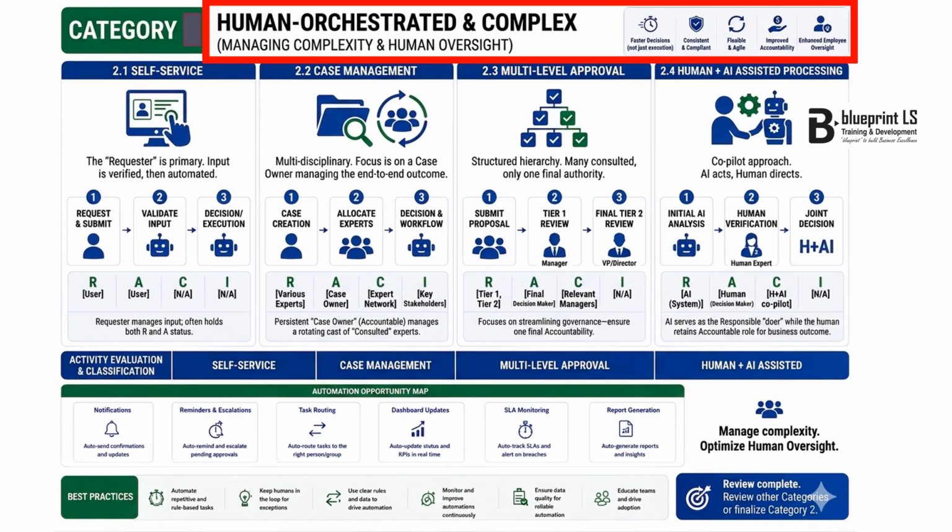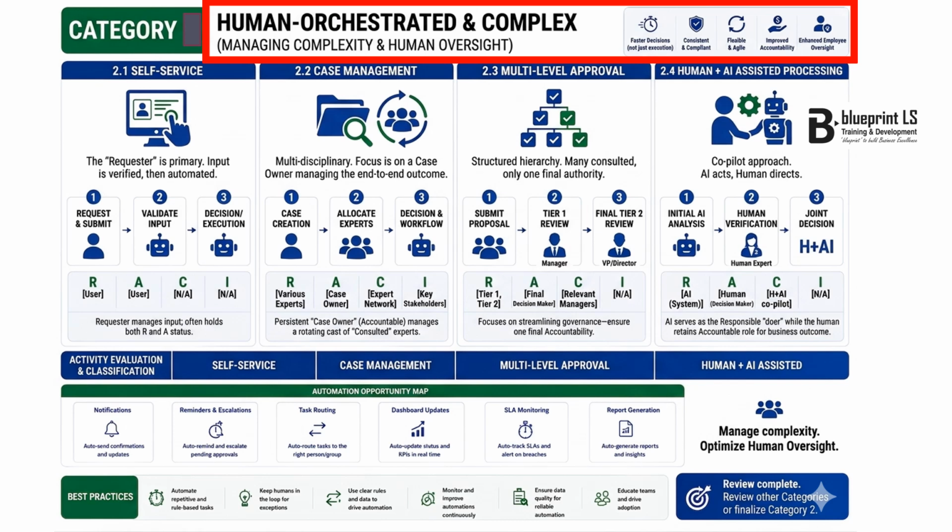environments. Looking at the illustration titled Human Orchestrated and Complex: Managing Complexity and Human Oversight, to the far right, we engineered the executive metric panel to explicitly display the value drivers for this domain: faster decisions, not just execution; consistent and compliant; flexible and agile; improved accountability; and enhanced employee oversight.